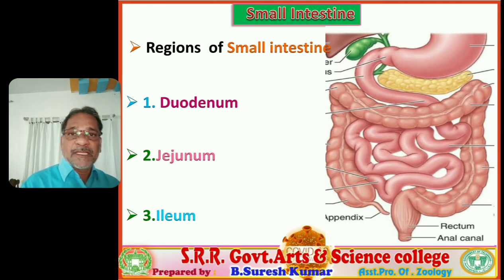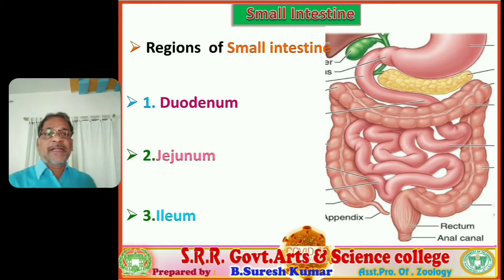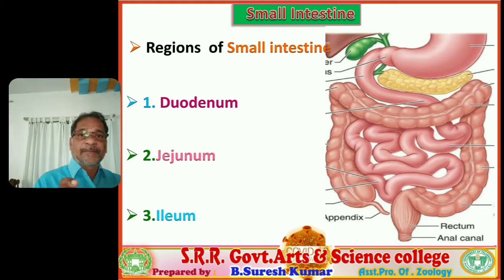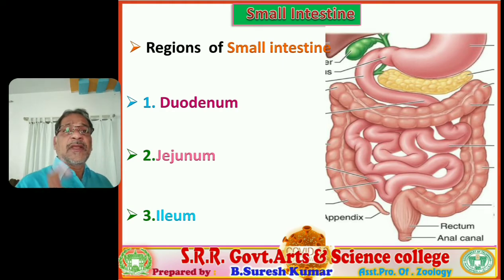In entrance examinations, all these parts are given in a random, zigzag fashion, and you are asked to arrange them in a proper order from anterior end to posterior end, or posterior end to anterior end. So students, you have to note down clearly the sequence. The small intestine contains three regions. Sequentially they are duodenum, jejunum, and ileum.